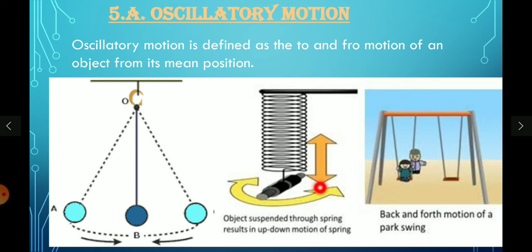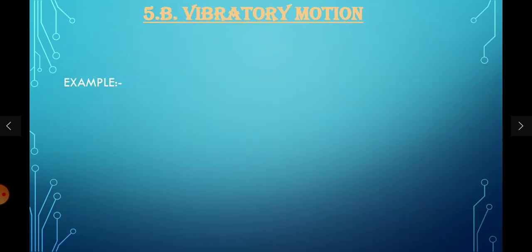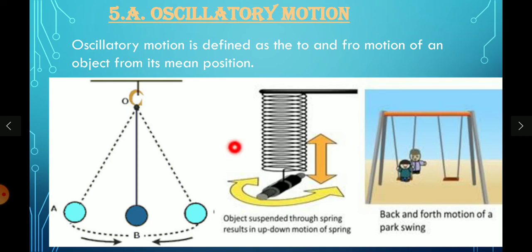And in springs we can observe this oscillatory motion very beautifully. An object suspended through a spring results in an up and down motion of the spring. Here the object is moving from left to right or right to left, but in a spring it happens in an up and down motion. Have you understood what oscillatory motion is?